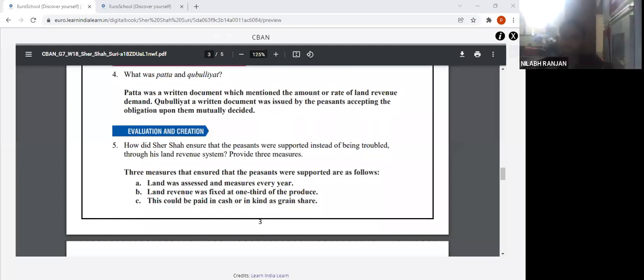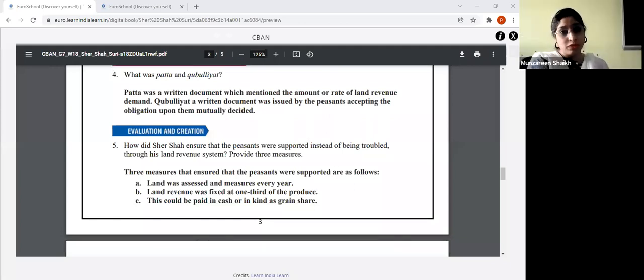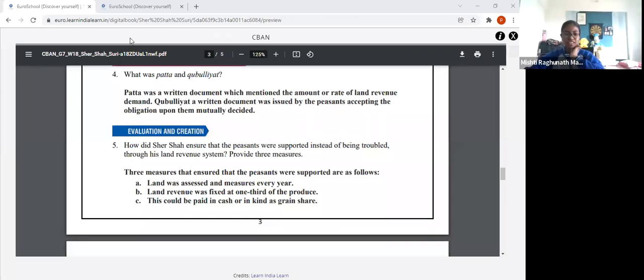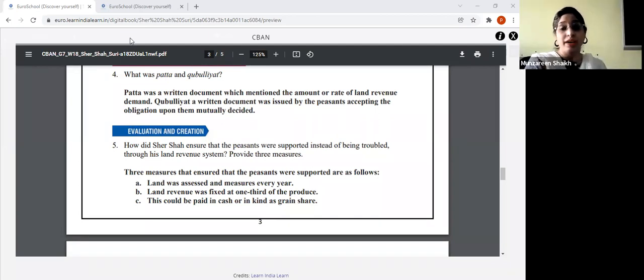Okay, so one was that he measured the land and based upon the measurement, he collected the tax, right? What else did he do apart from that? The land revenue was fixed at 1/3 of the produce. Yes, he also fixed the land revenue. The fact that he fixed the land revenue itself shows that he was concerned for the peasants, right? So the peasants knew that they had to pay 1/3 of whatever is produced. Apart from that, he also gave them a concession.